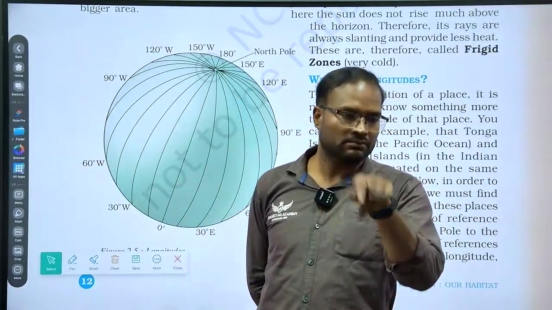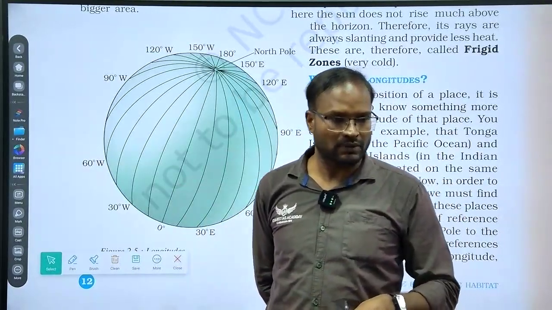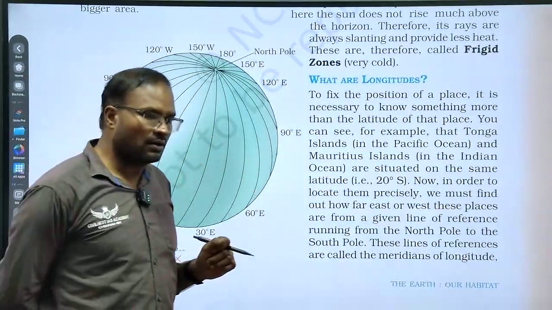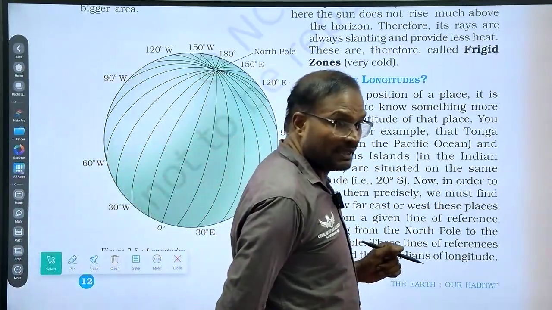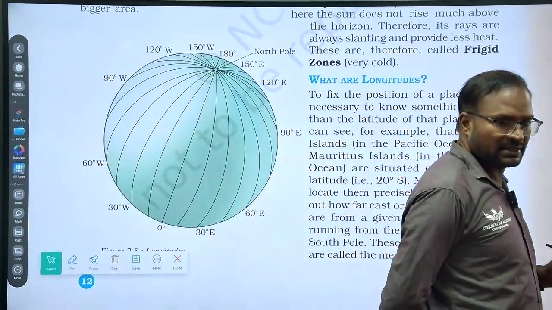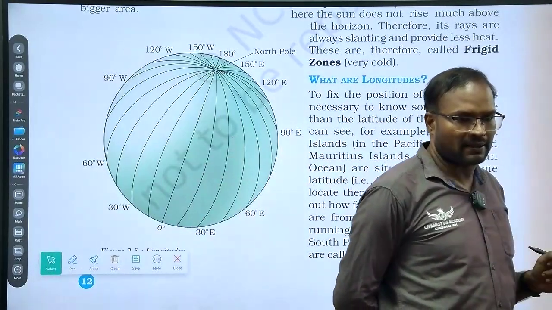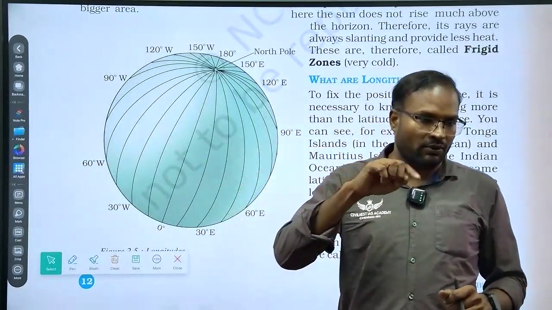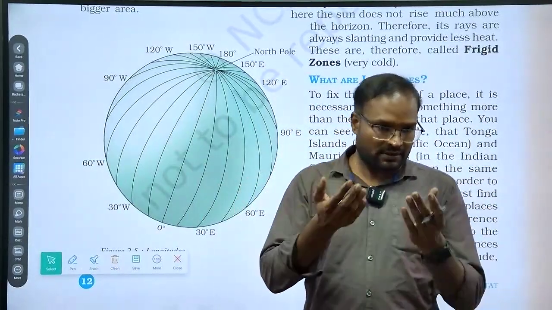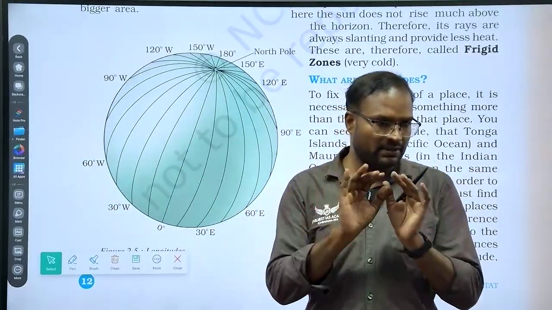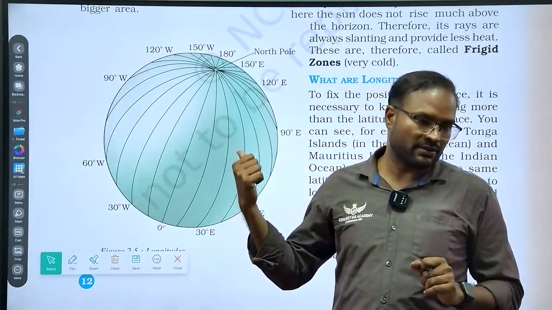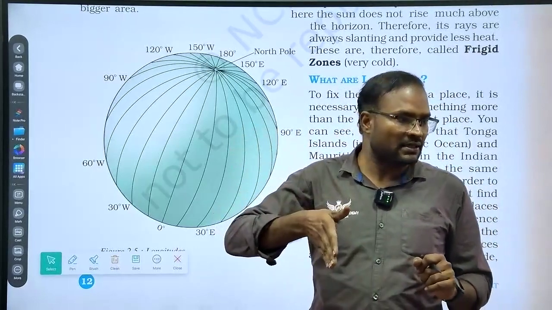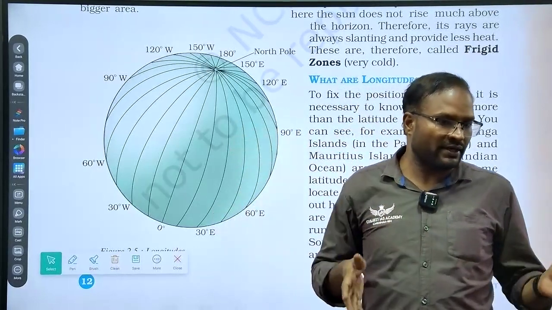Statement number 1, wrong. So longitudes are 180 degrees, and moreover they will ask, all longitudes are linear semicircles in nature, exactly semicircle in nature. Yes or no? No. Because the 180 degree east and west are both the same 180 degree, so it falls on the Pacific Ocean, which will be zigzag in nature to avoid the time zonal variations.